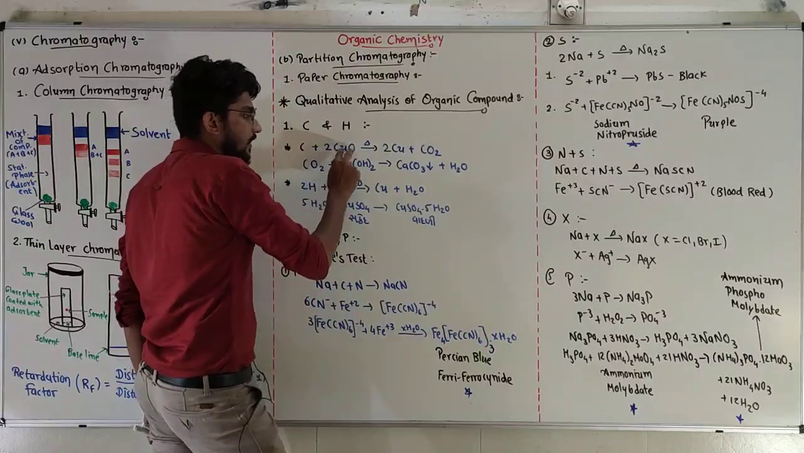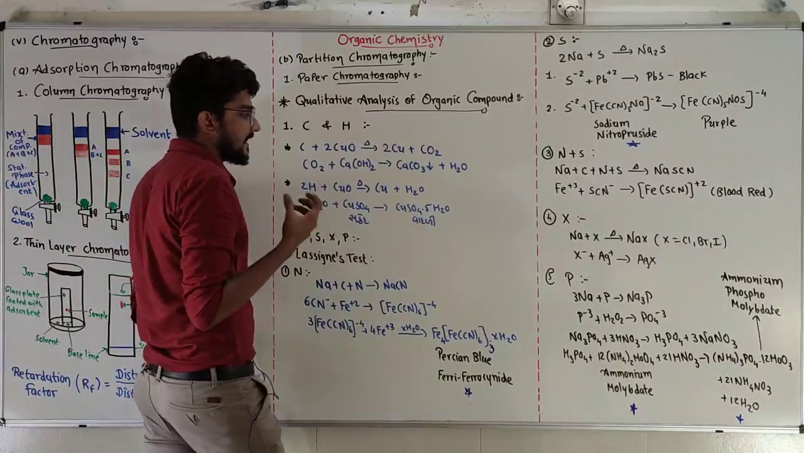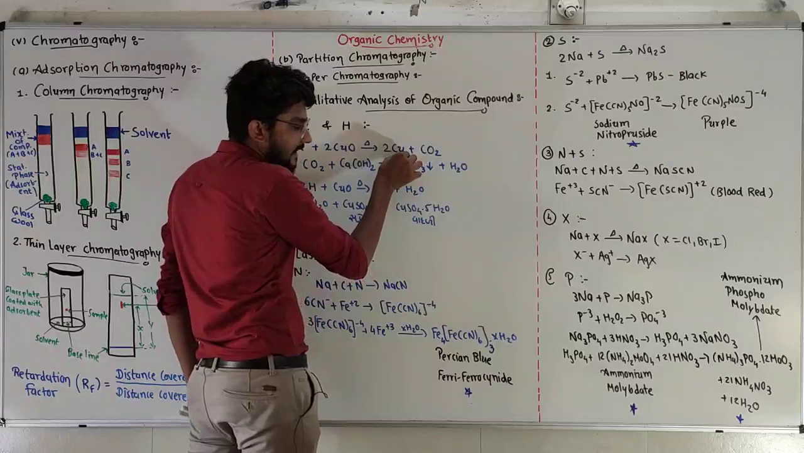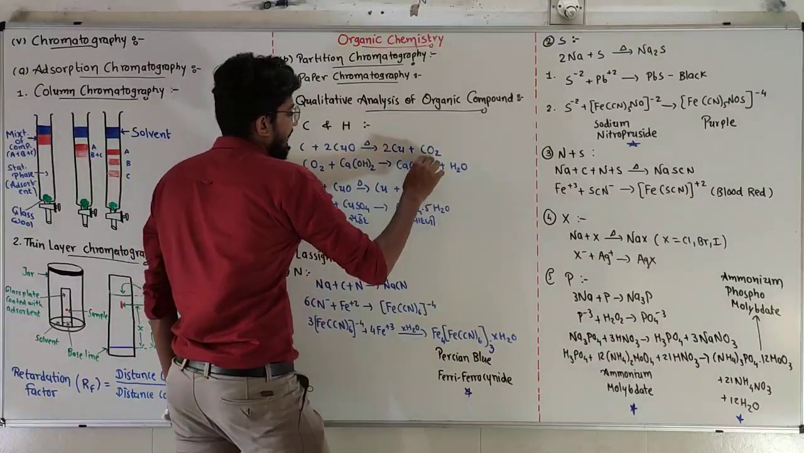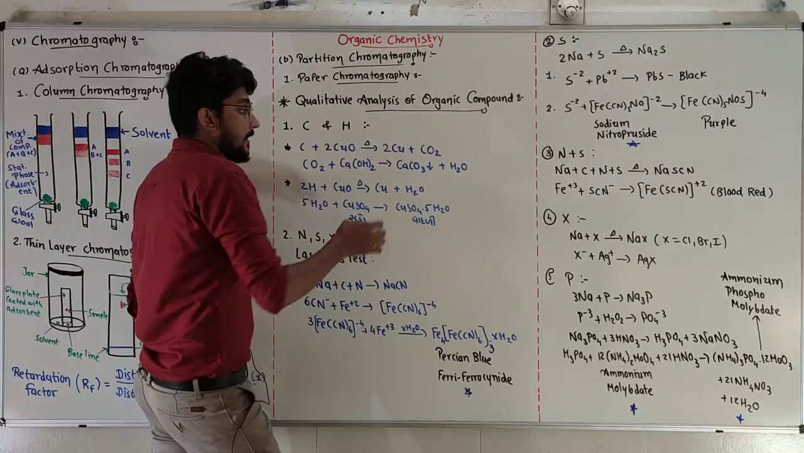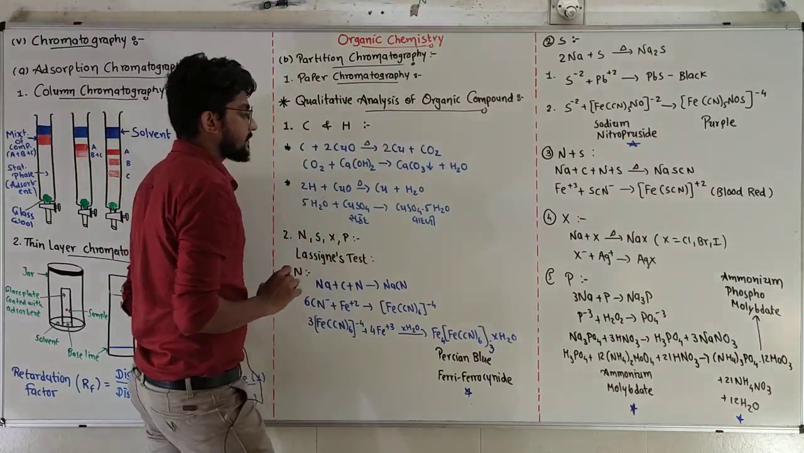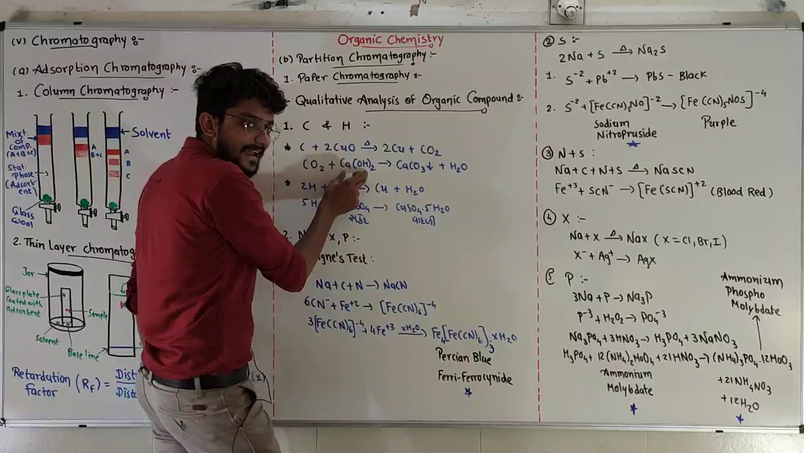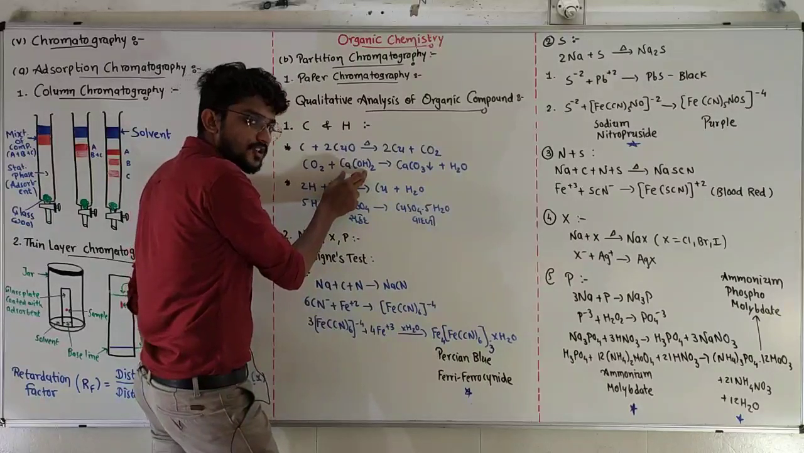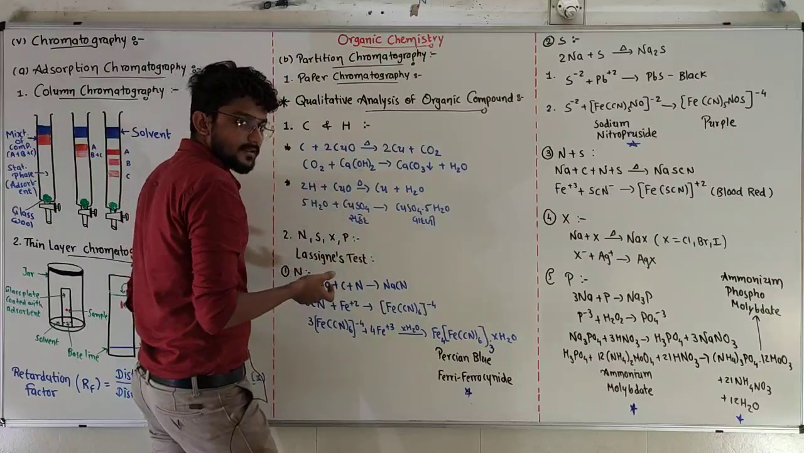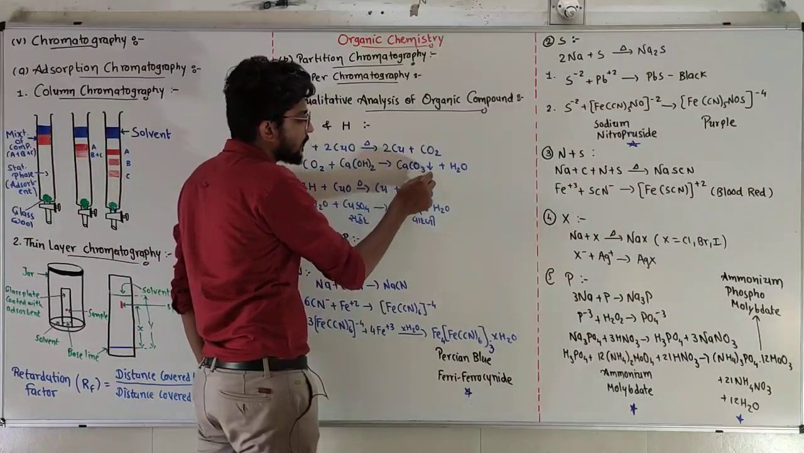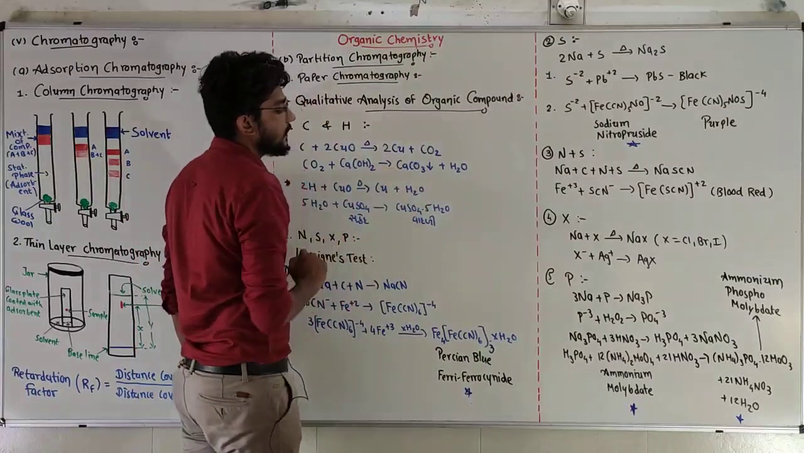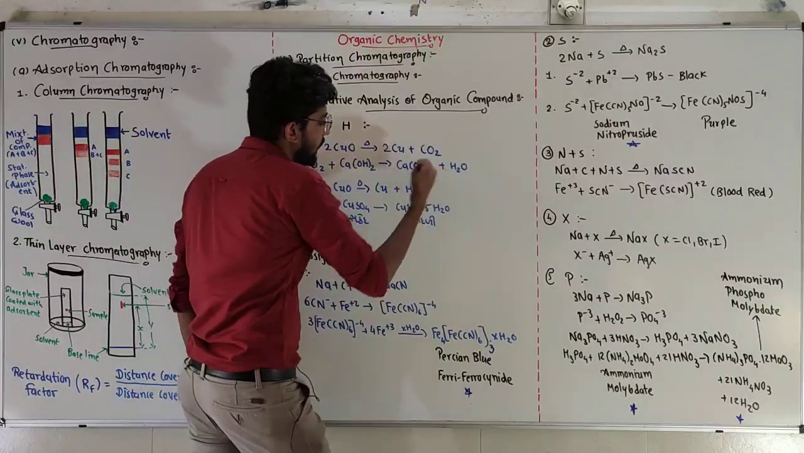Cupric oxide is black in color, copper is red in color. We will see red particles of copper inside the vessel and carbon dioxide gas will be released. When this carbon dioxide gas is passed through slaked lime, Ca(OH)2, it makes our solution milky because of the solid particles of CaCO3 formed, and water will be released.